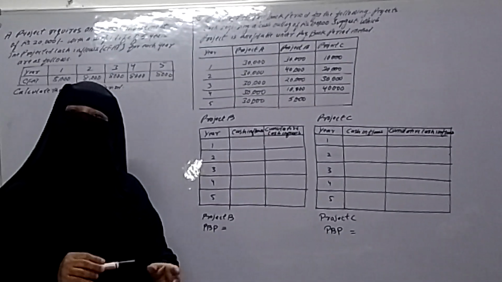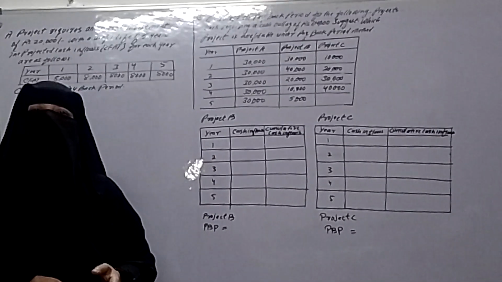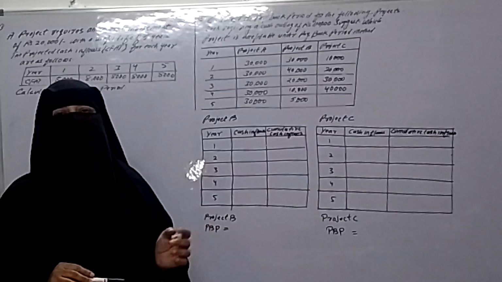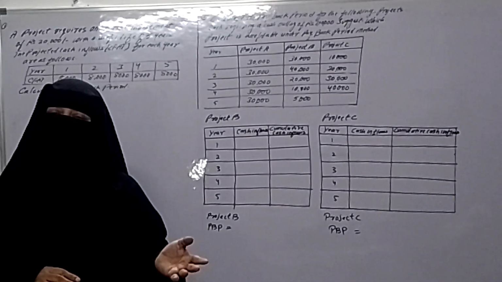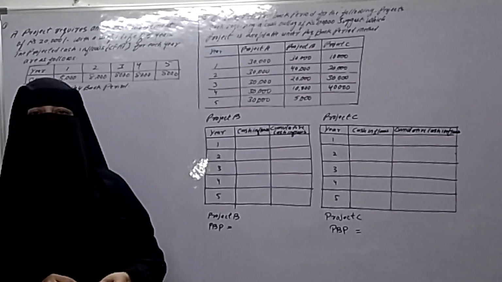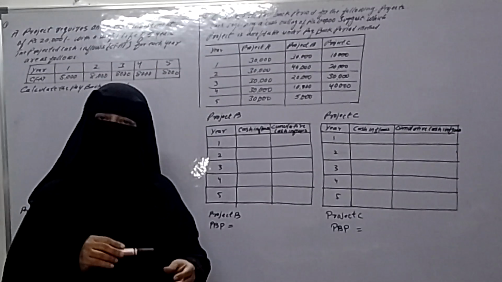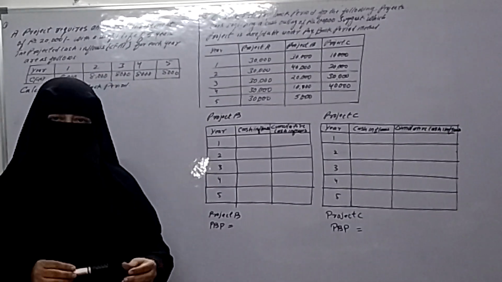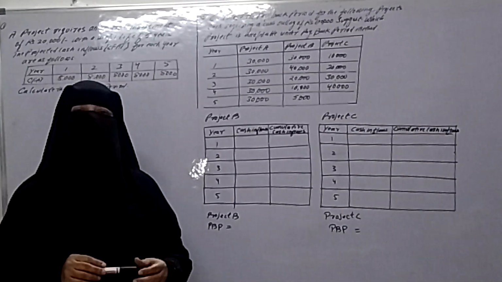In my last three lectures, I explained the first unit, that is the finance function, and in my fourth lecture, I explained unit 2, that is investment decisions, also known as capital budgeting. And this is my fifth lecture on unit 2, long-term investment decision, that is capital budgeting techniques.